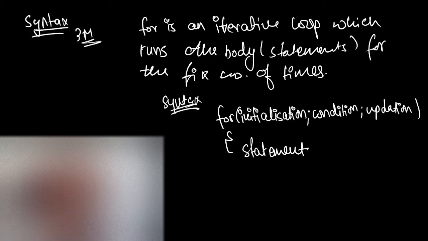You can have one statement also, or you can have n number of statements. So I have written S, statement, or you can have statements. So that's how you write your for loop. You can take a snapshot, or just write it in your notes. This is how, if a 3 marks question is asked like what is a for loop and you have to write the syntax, you have to represent it in your copy. You can just take the screenshot and do it.